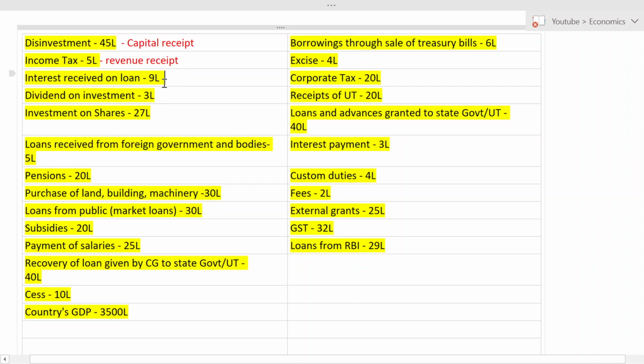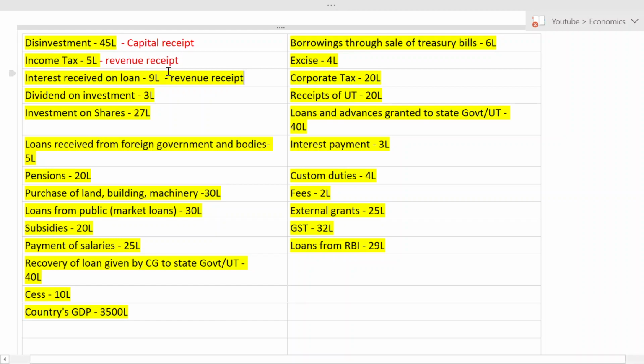The third one, interest received on loan. The government has given a loan to someone and that party is paying interest. Does the government give loans frequently? Of course, yes. So it is recurring in nature, and no doubt it is revenue. Is interest received on loan an expense or what? Of course, it is a receipt because money is coming in.